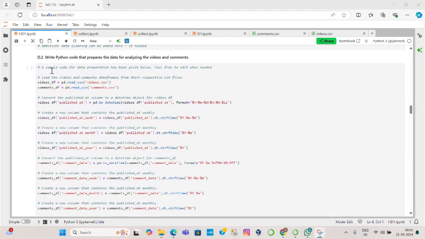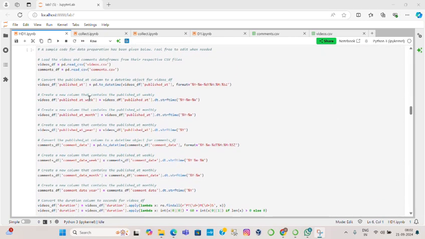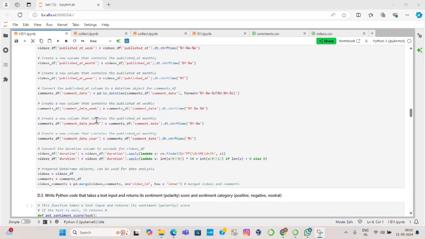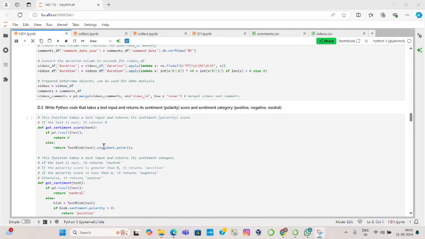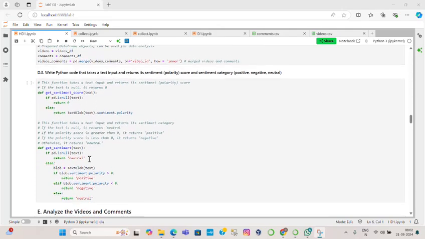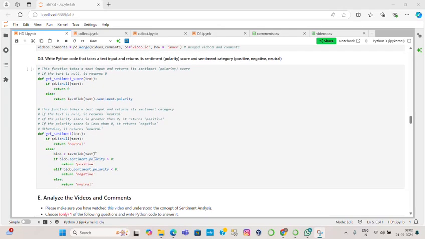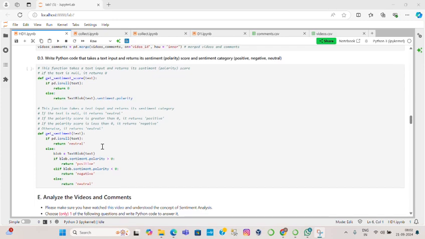As we move further, they provide us some Python code. By using it, we can take some help from those codes, and they also provide the sentiment code, so we can take help from that code too.